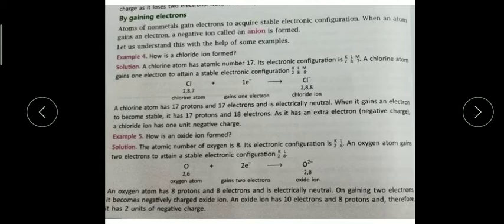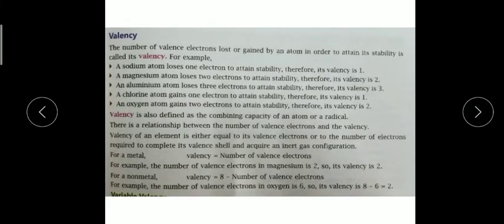Next is valency. I told you already, but again I am going to tell you that for metals the valency will be the number of valence electrons, because mostly metals have 1, 2 or 3 electrons in the outermost shell. Whereas in the non-metal case we have to do 8 minus whatever the valence electrons are. It can be 4, 5, 6, 7, and 8 is already stable, so 8 minus 8 is equal to 0 only. So like this, remember this formula for metals and for non-metals.